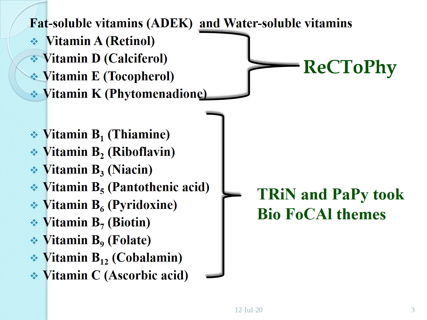Then vitamin C is ascorbic acid. So the shortcut is Trin and Papi took biofocal themes. It is very easy to understand. T is thiamine, B1. R is riboflavin, vitamin B2. N is niacin, B3. Then Pa is pantothenic acid, B5, since B4 is absent.